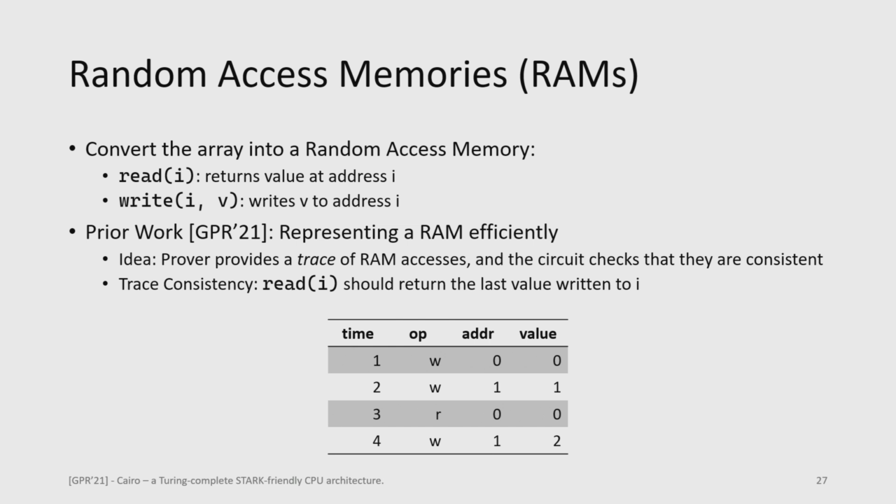So here we can see a table which represents what is a trace. So each access will have a timestamp. It'll have an operation, an address, and a value. Here we can see at time 1, I write 0 to address 0. And then at time 3, I read from address 0, so I should also get back 0 again. Right? If my access at time 3, my read of address 0, ended up returning 1, we would say that this is inconsistent. So the circuit should throw an error.